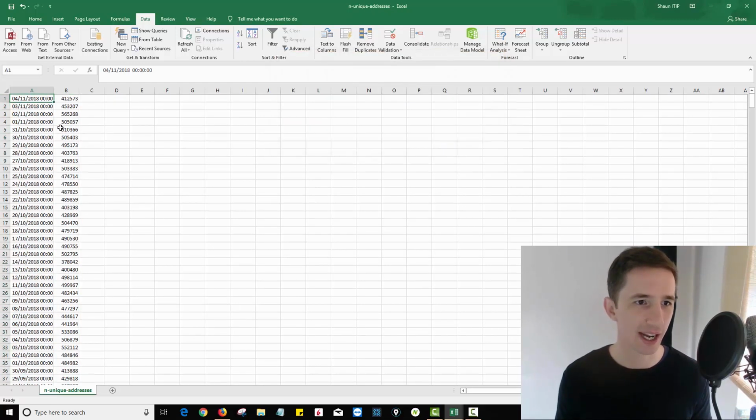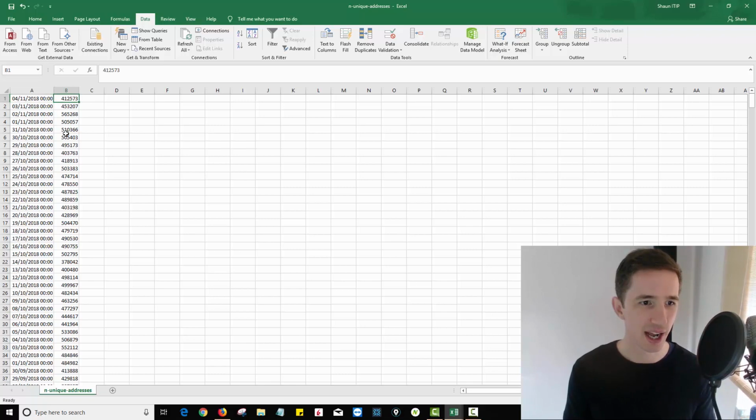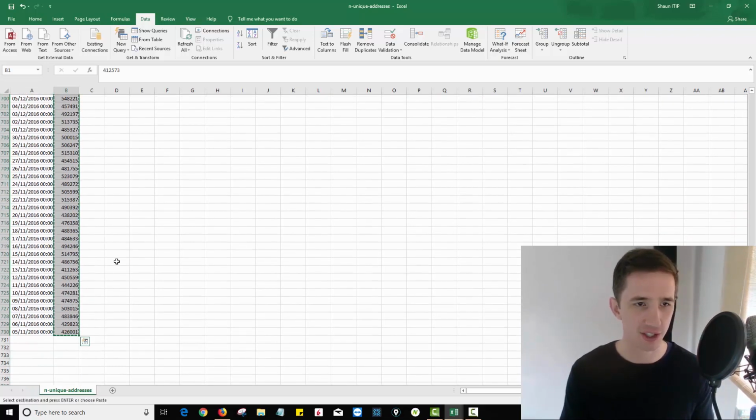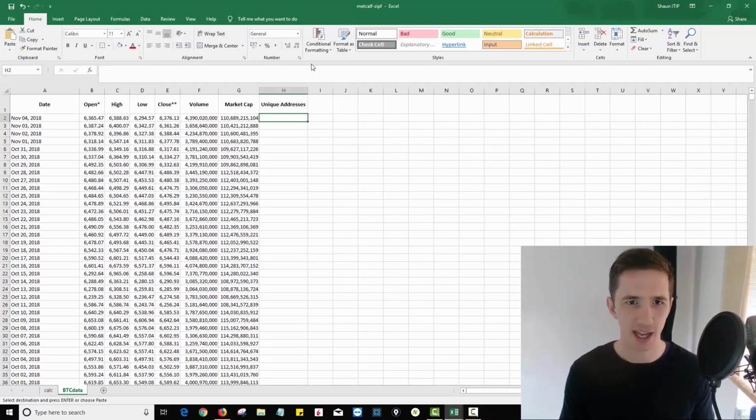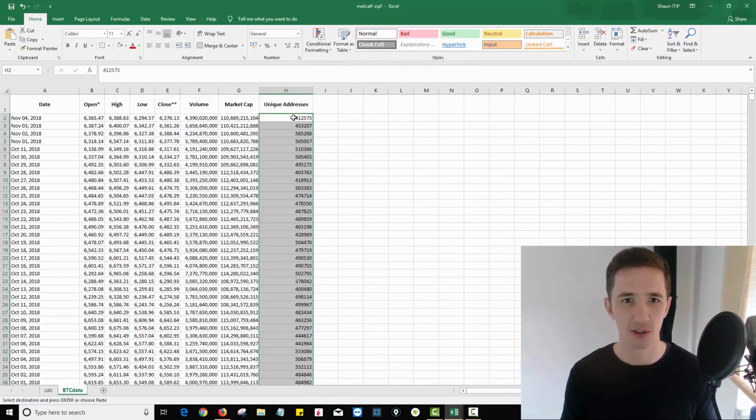And so when we do that, now we can see the 4th of November is at the top of the data, the 3rd of November, etc. So this is much easier to use. Now, what I'm going to do is copy all of this unique address information, just like it is here, and I'm going to paste it over here. So now the number of unique addresses being used each day is now here in this column.